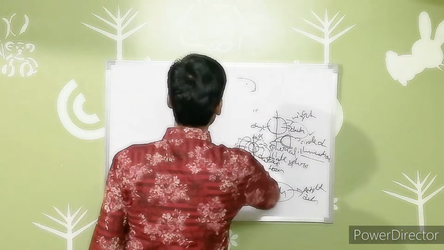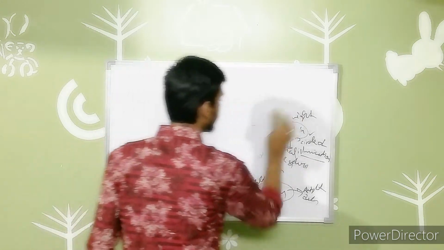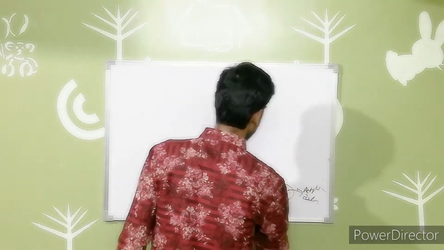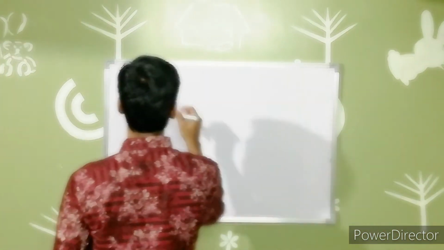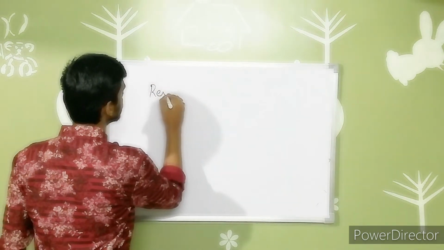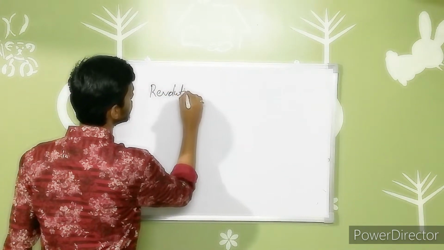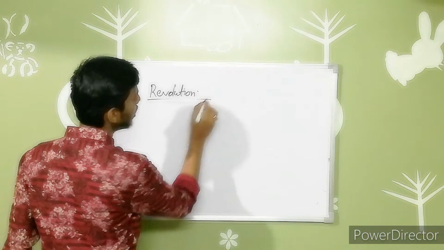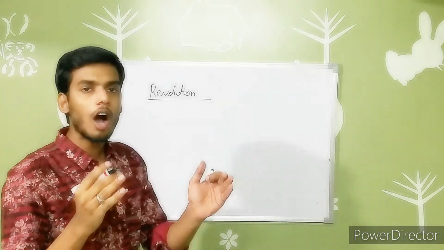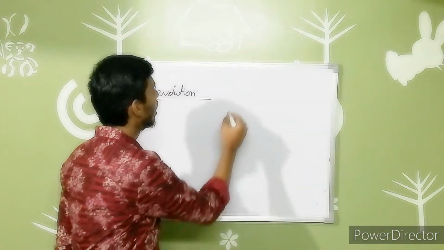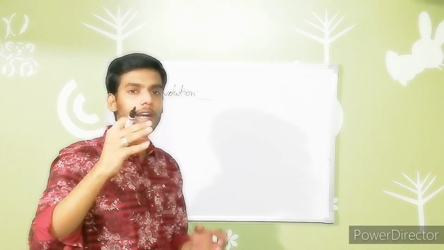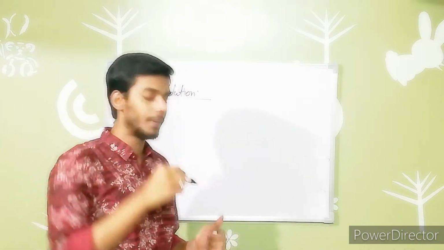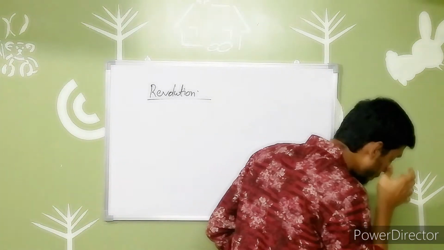Let's see our second subtopic for today's class, that is revolution. When I am talking about revolution, the Earth moves around the sun on its own orbit, and that is known as revolution.